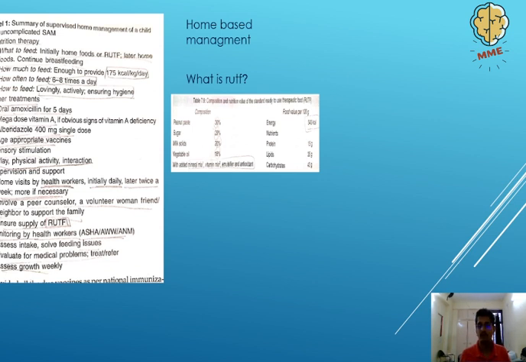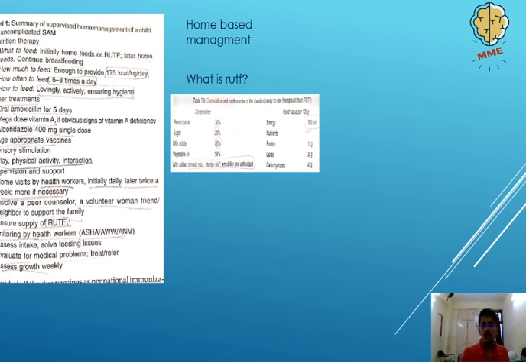Not only that, we know that a child suffering from a lot of things like diarrhea and malnutrition has very low digestive capabilities. So another good thing about this ready to use therapeutic food is that it is very easily digestible. So, good taste, easily digestible, easy to make at home. So it's a win-win situation in all cases.